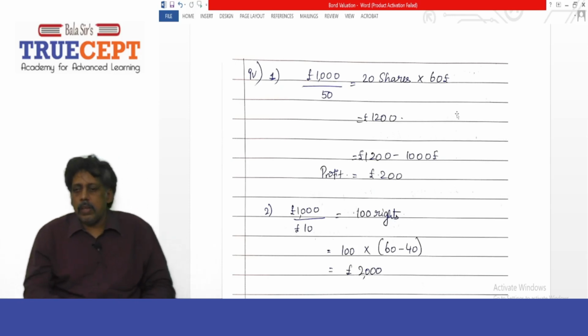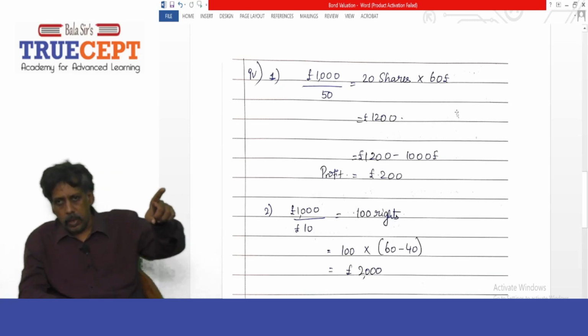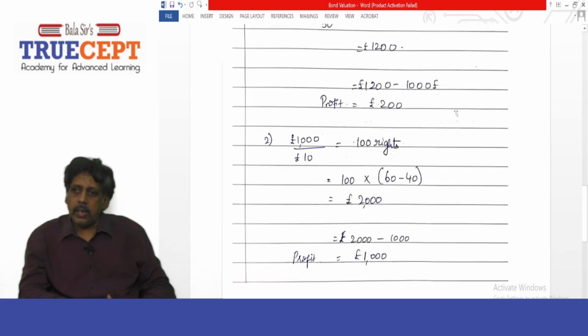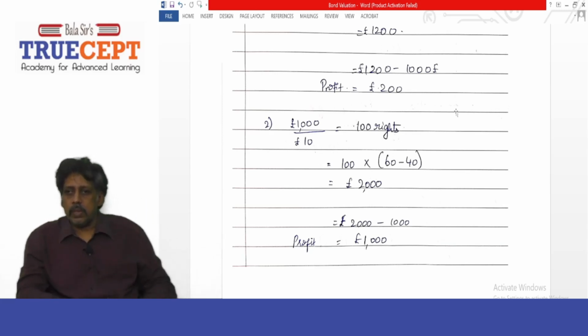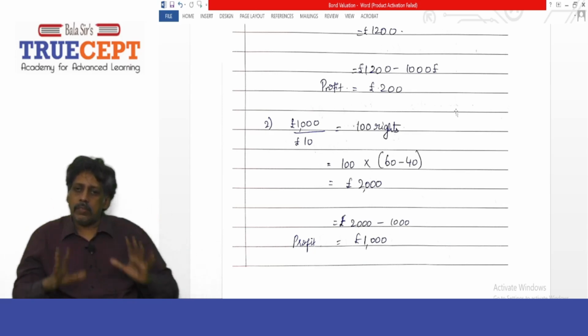Okay. I have one more option. What can I do? Let us say Renuka is a shareholder in this company. Now let us say she doesn't want to exercise her rights, so she wants to sell the rights to me. With £1,000, I can buy how many rights from Renuka ma'am?